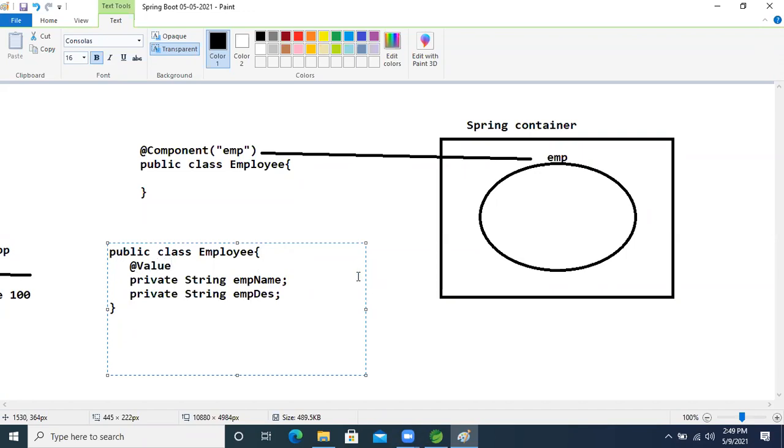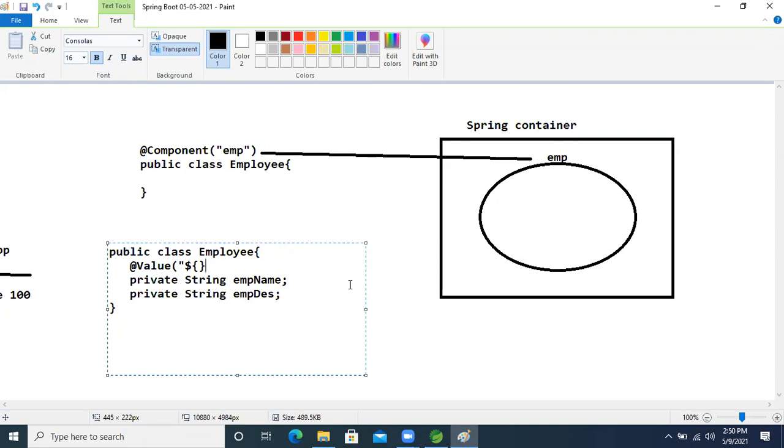With the @Value annotation, we can give static data directly here, like the employee name, just giving Ravi. Or we can read the data from the property file, which is called dynamic data. We can read the data using the dollar symbol.